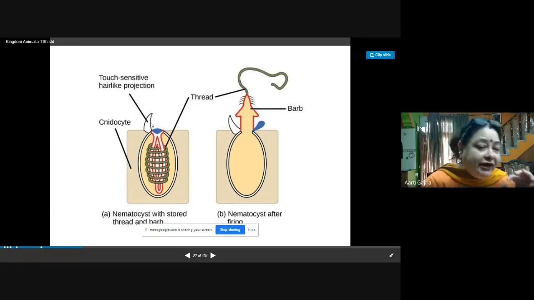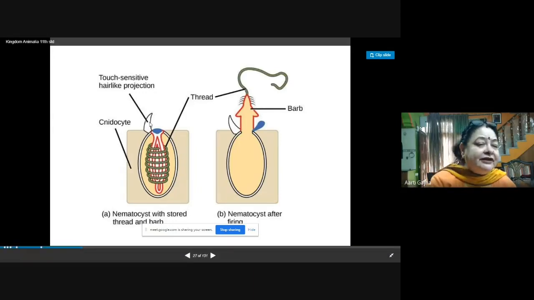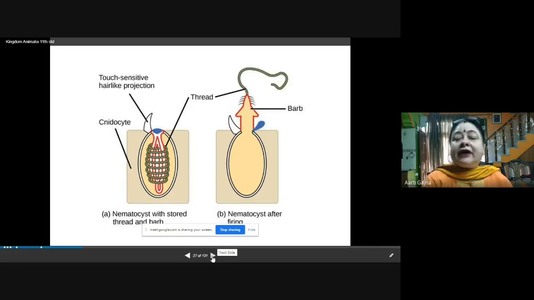So whenever there is external stimuli, whenever there is prey, this will get the sense, and when this gets the sense, the thread will come out, the barb and the thread will come out, and this will release the toxic material to catch the prey. So this is how these cnidocytes are working. These cnidocytes are for the defense. This is for the catching of their prey.